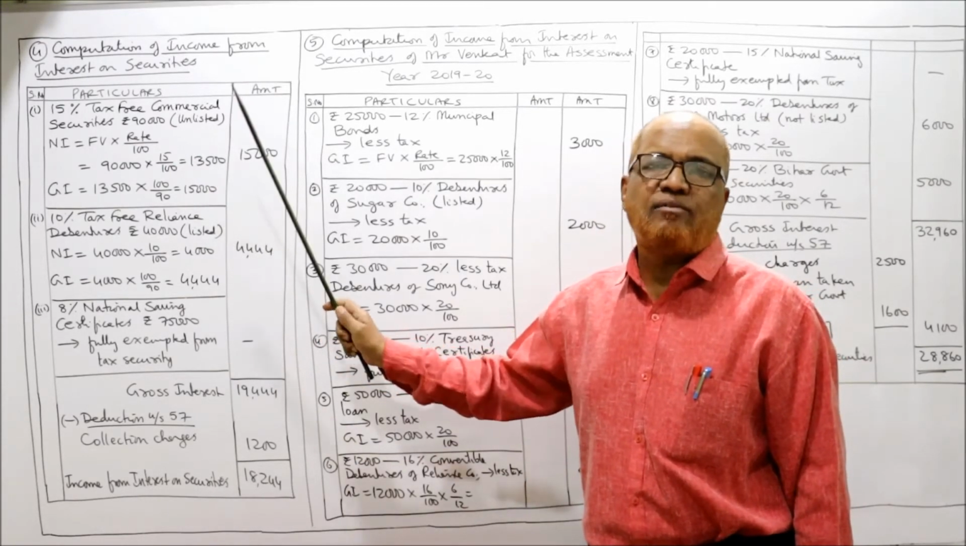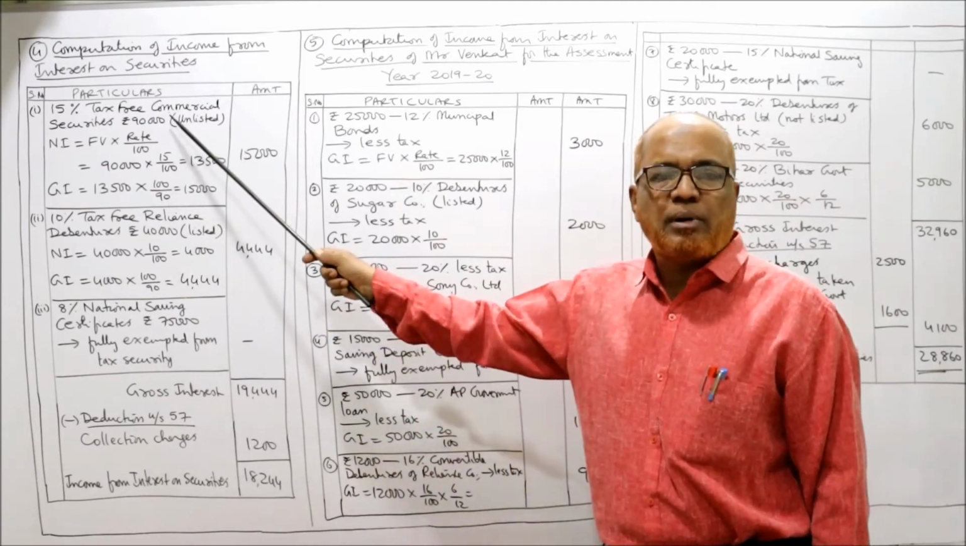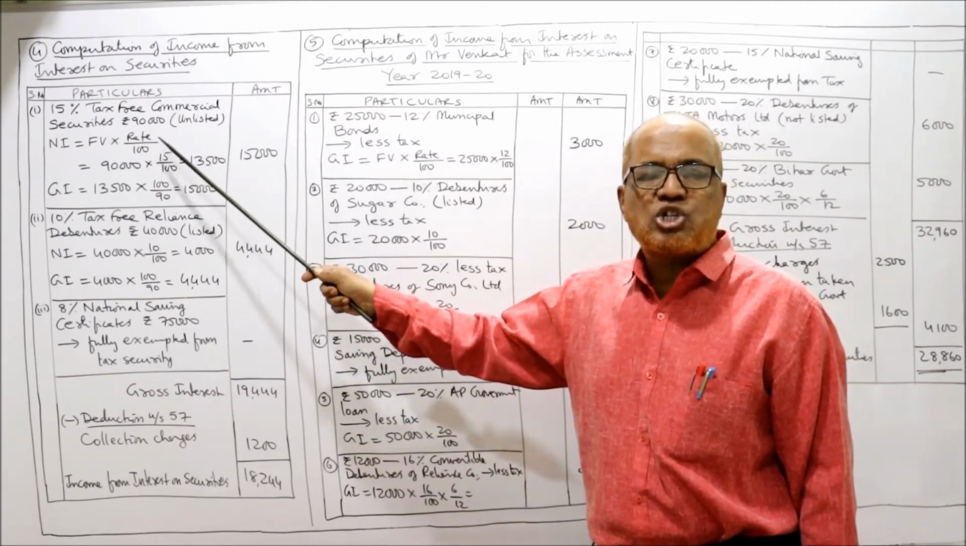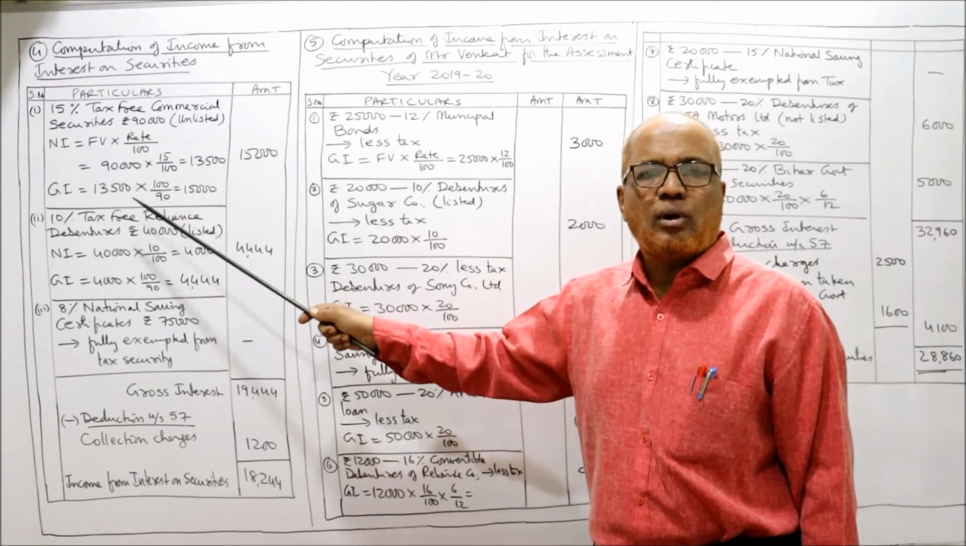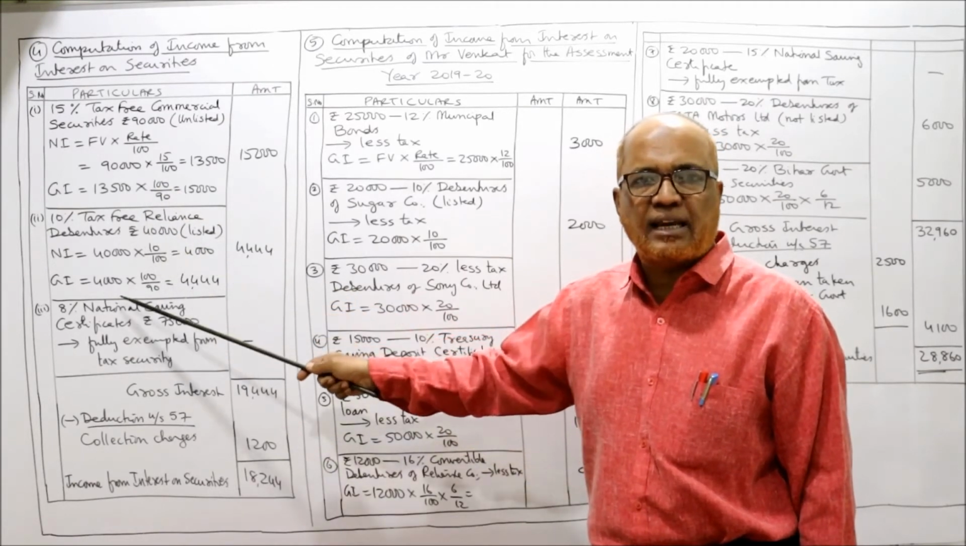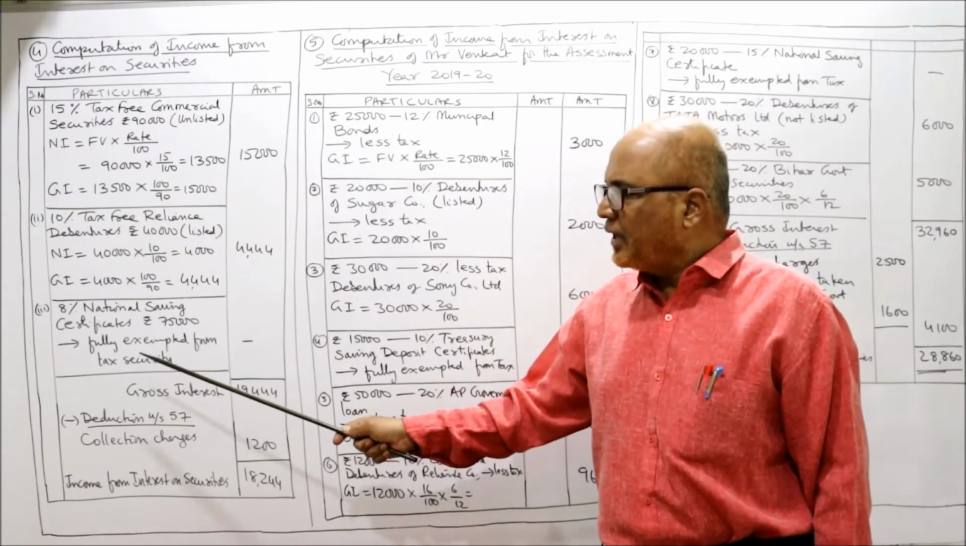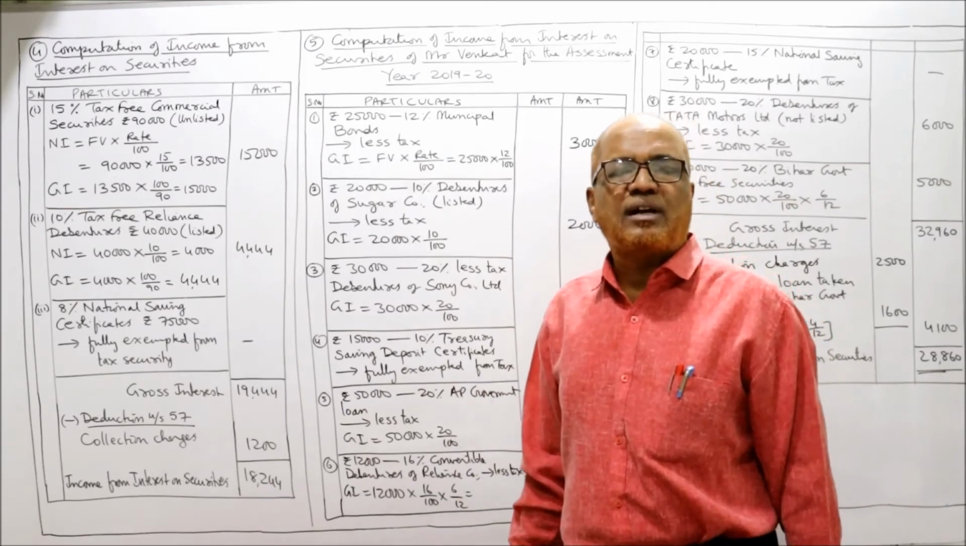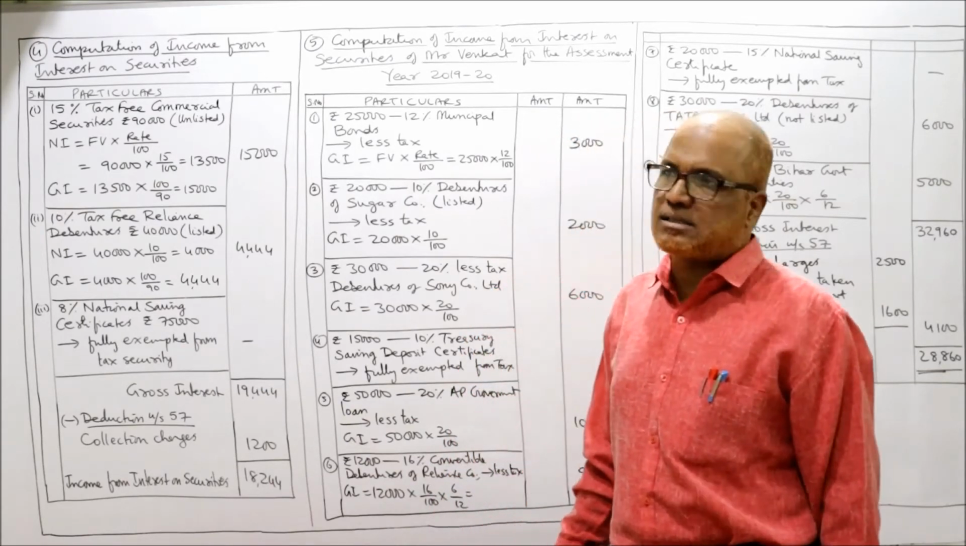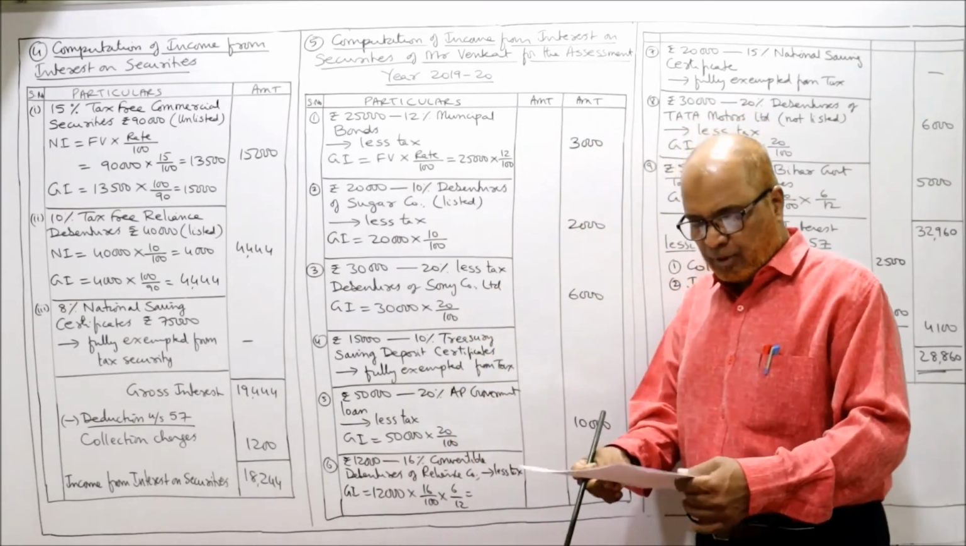When two steps and when one step. Here in this problem, tax-free commercial security, so we have to apply 2 steps. First net interest, then gross interest. And one thing, interest on National Savings Certificate is fully exempted from tax. Now we'll come to the next problem, the 5th problem.